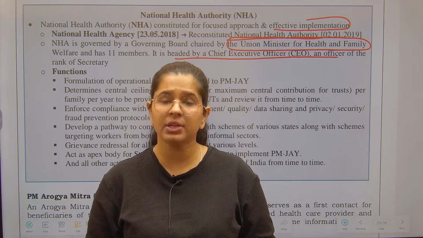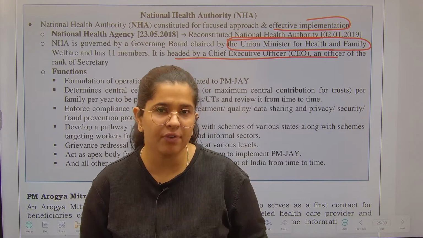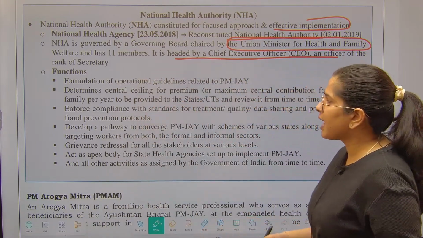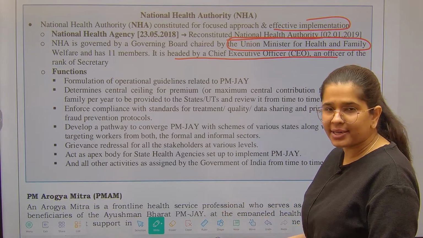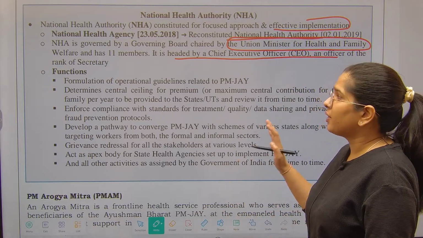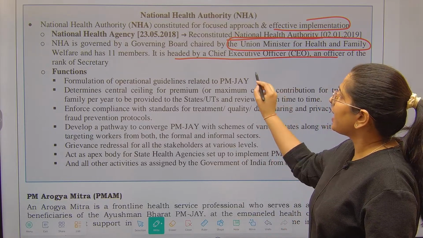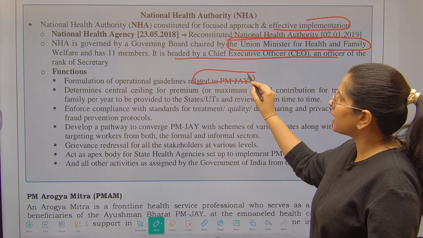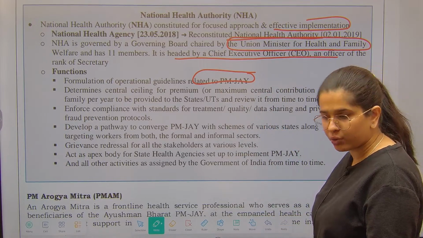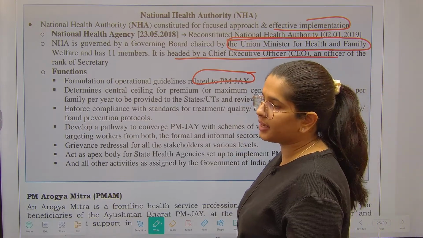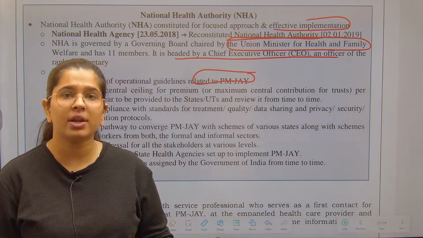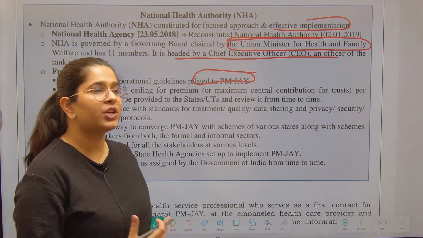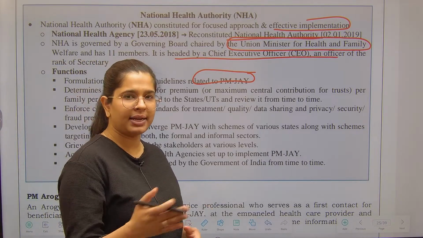Do not get confused. Now let's see what the functions of the National Health Authority are. It is not rocket science, but what you can see over here is they have to formulate the operational guidelines related to the Jan Arogya Yojana, because the National Health Authority is the implementing agency of PM Jan Arogya Yojana. What do operational guidelines mean? Government has made the policy.